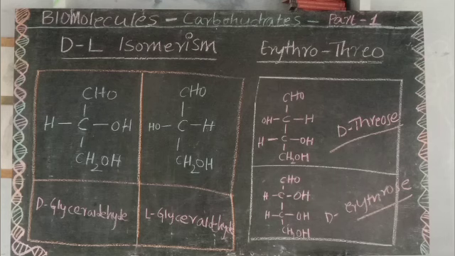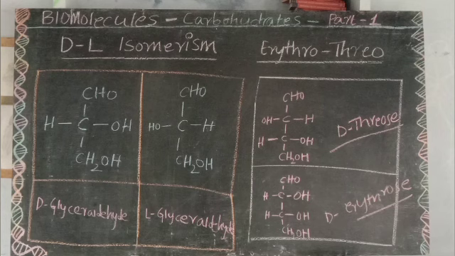DL isomerism. The stereochemistry of all sugars is determined with respect to D or L glyceraldehyde. Sugars can be classified into D and L forms based on their configurations. You can see there are two molecules on the screen, in which the OH in the first is on the right side of the carbon, and in the second molecule the OH is on the left side of the middle carbon.